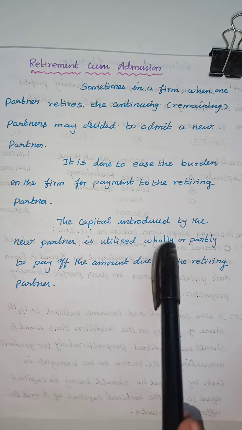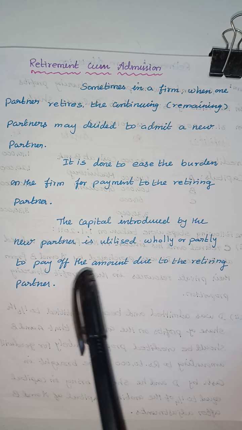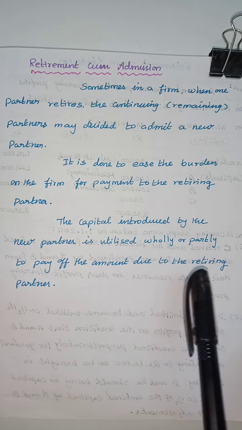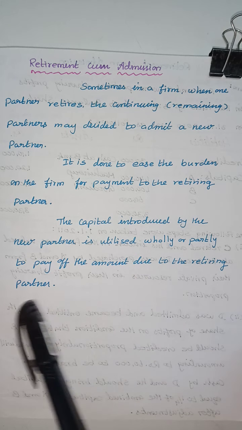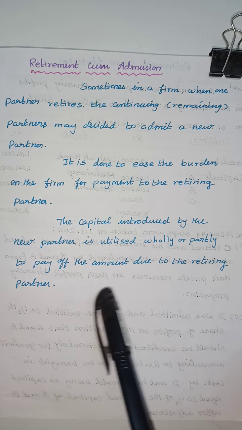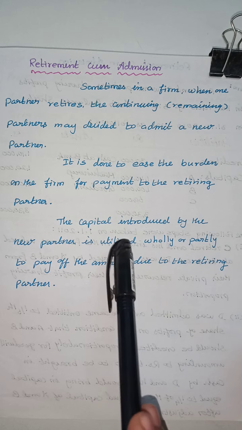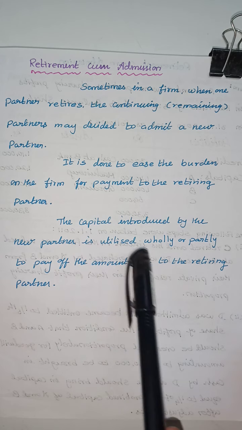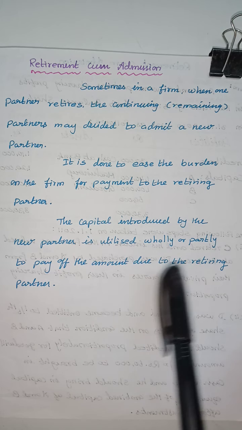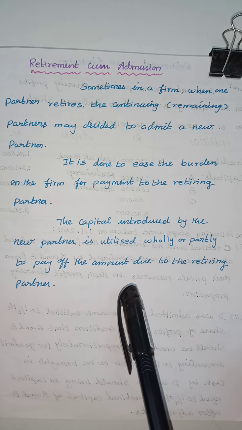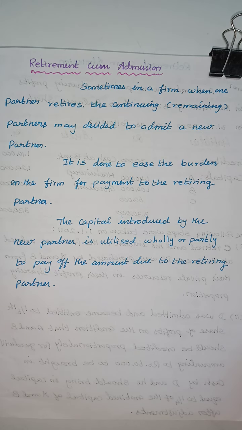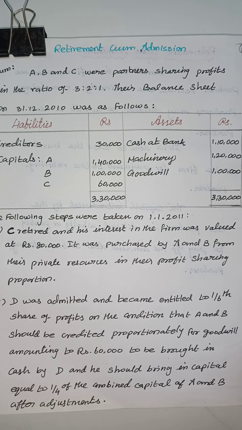The capital introduced by the new partner is utilized wholly or partly to pay off the amount due to the retiring partner. When a new partner introduces capital, it is used wholly or partly for the payment to the retiring partner. This is the explanation for retirement cum admission. I will give a small example of accounting entries or ledgers for retirement cum admission.